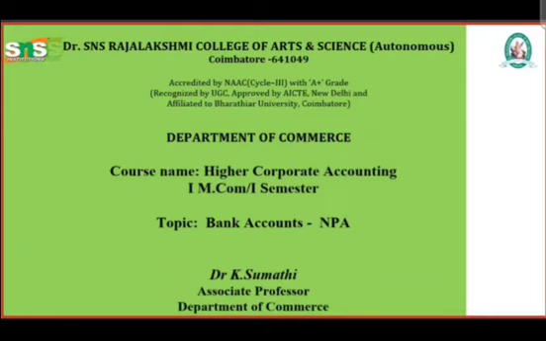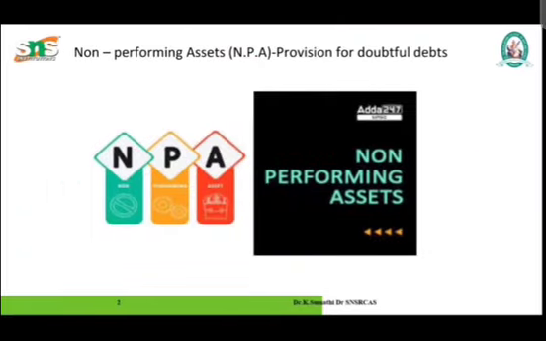Today we will discuss bank accounts. First, we will see what is meant by the business of banking companies. A bank deals in money. It buys and sells money in the same way as a trader buys goods for resale at a profit. It buys money from depositors and sells it to borrowers. Section 6 of the Banking Regulation Act contains a detailed list of the forms of business a banking company may carry on in addition to its banking business.